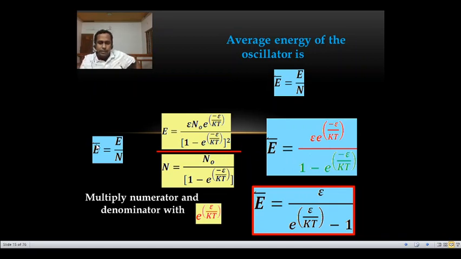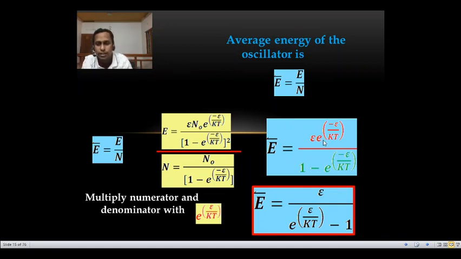E bar or average energy is equal to total energy E divided by total number N. So in this expression, this n0 and this n0 get cancelled, and this term and this term get cancelled. So remaining is this one. And if we multiply numerator and denominator with a particular value, it won't affect. So we multiply the numerator and denominator with the same value. That value is e raised to epsilon by kt, not e raised to minus epsilon by kt.